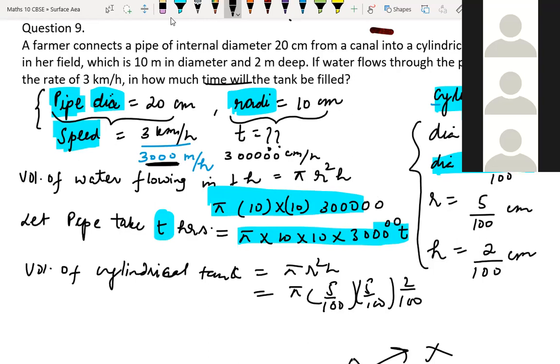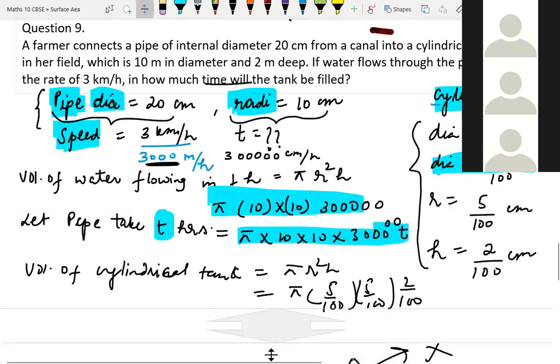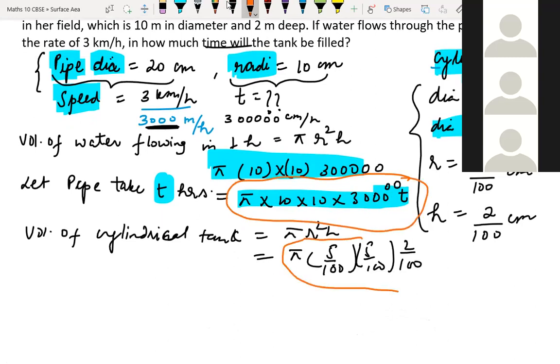Yes, it's clear, sir. Now what can we do again? This volume that I'm just rounding over here, you see this whole volume, and this volume should be equal, right?